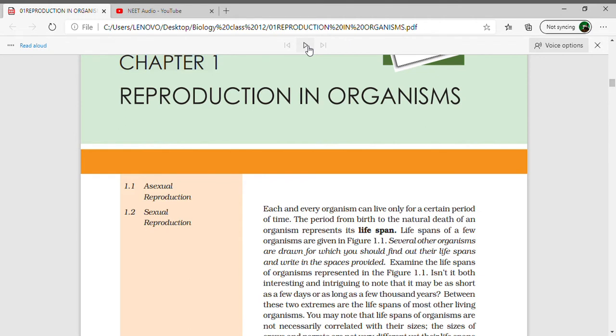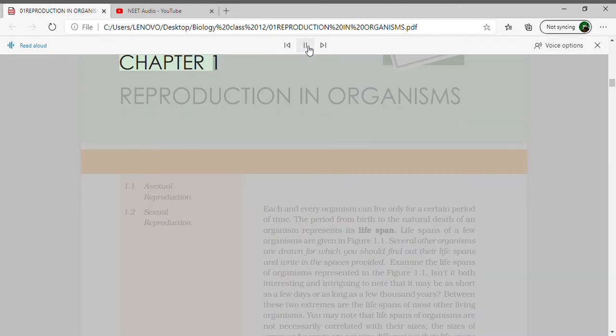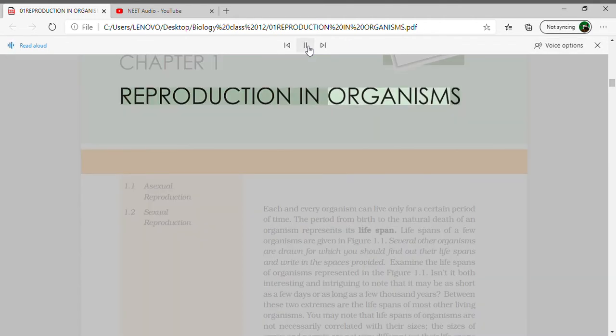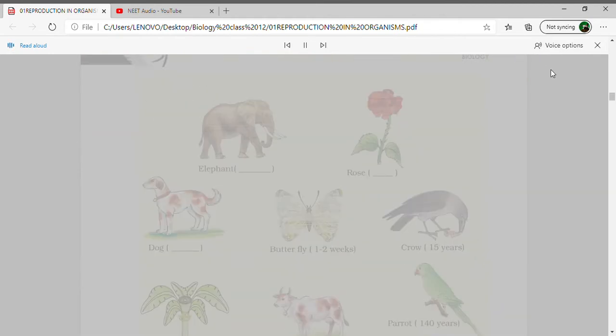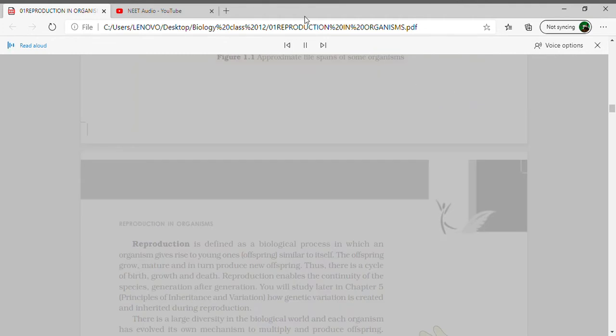Chapter 1. Reproduction in organisms. 1.1 Asexual reproduction. 1.2 Sexual reproduction. Figure 1.1 Approximate lifespans of some organisms.